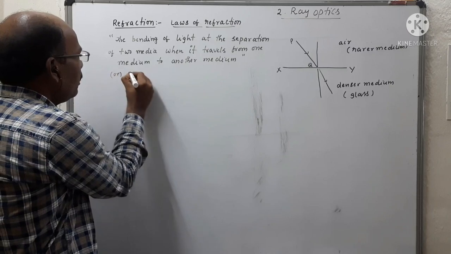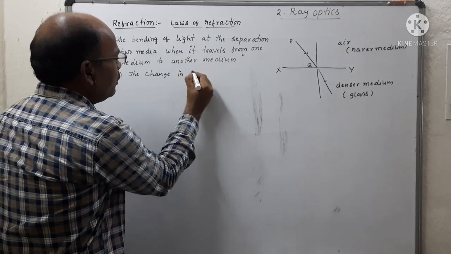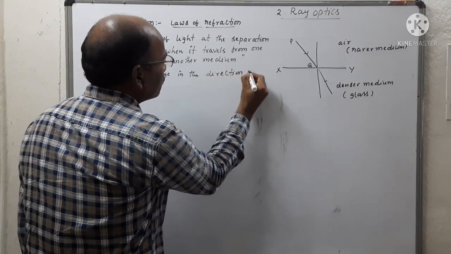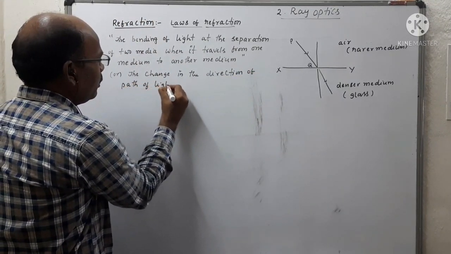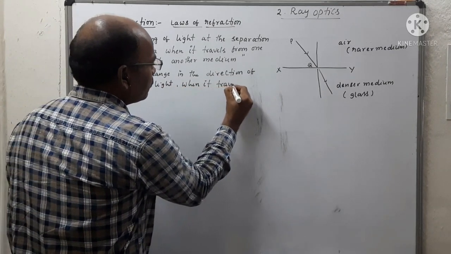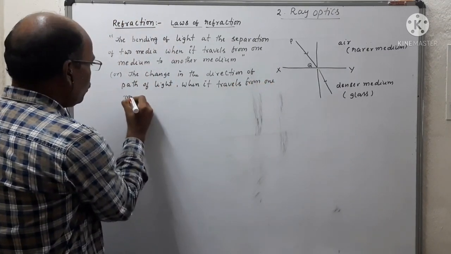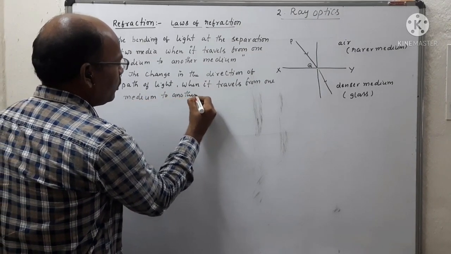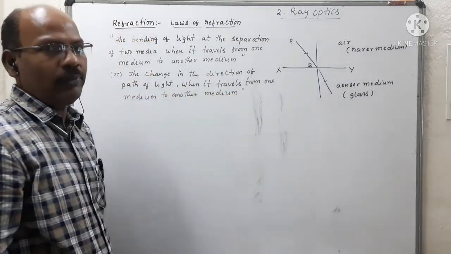Or the change in direction of path of light when it travels from one medium to another medium is also called refraction.